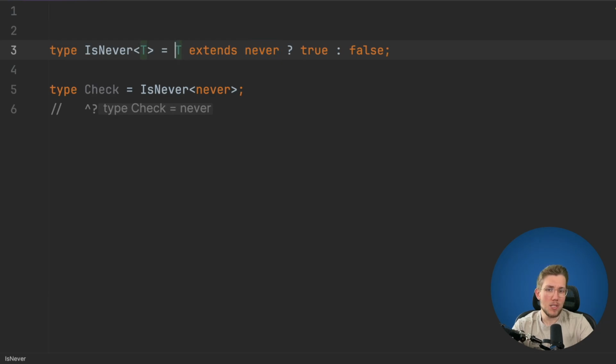Now we can fix this. We can say we wrap this in an array, and we wrap the never type also in an array, because now we have a union which gets checked against our type. And we can now check if it's true or not. So if I change this here to string, we can see this is false. So I really find this funny that we return never in case where we want to check for the never type, and we really have to do some interesting stuff to make it happen that we can really figure out if something is never or not.